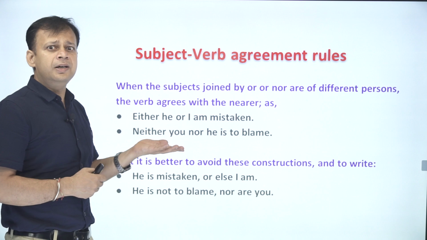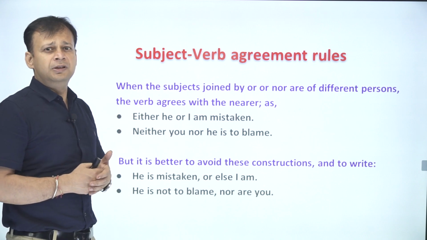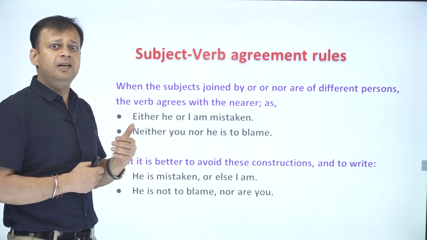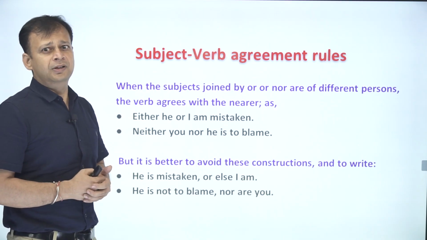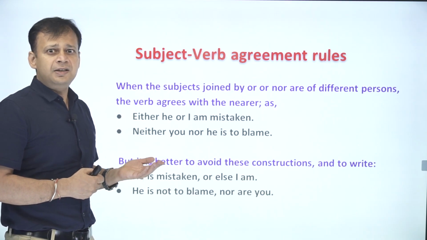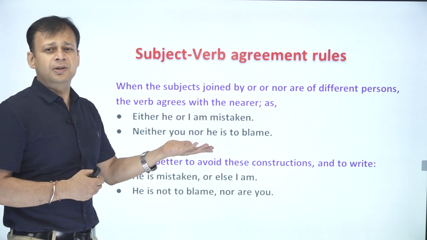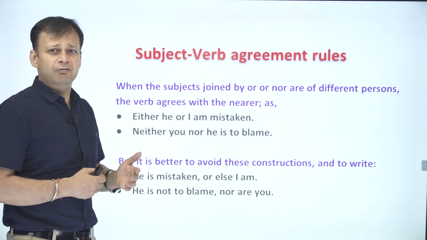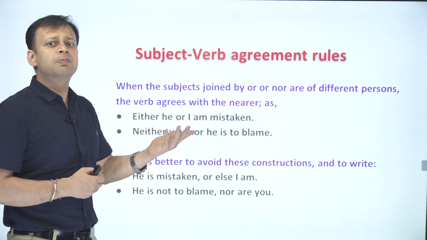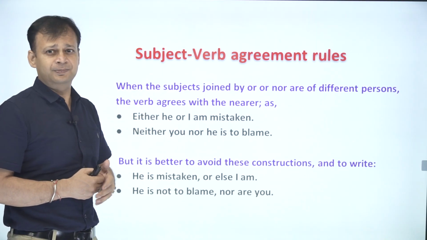Neither you nor he is to blame. And if I change it once again, neither he nor you are to blame, like that. But it is better to avoid these constructions because they are not appropriate. We should try to avoid them as much as possible, specifically while writing.